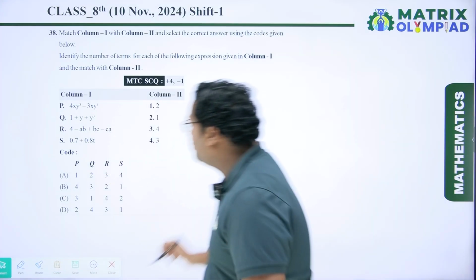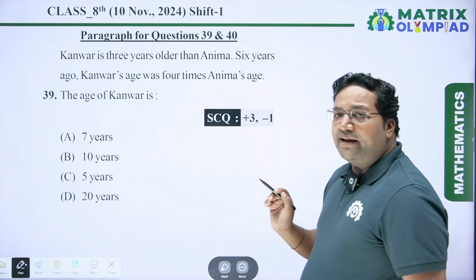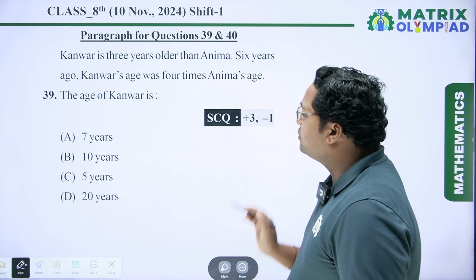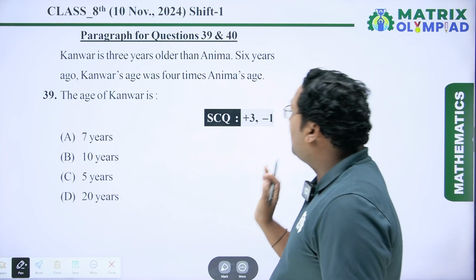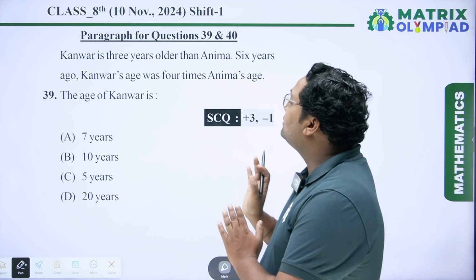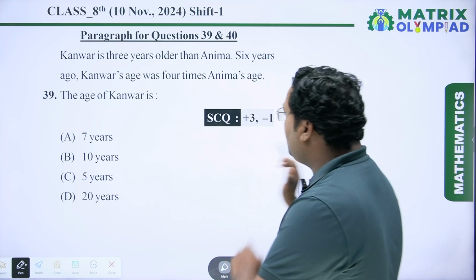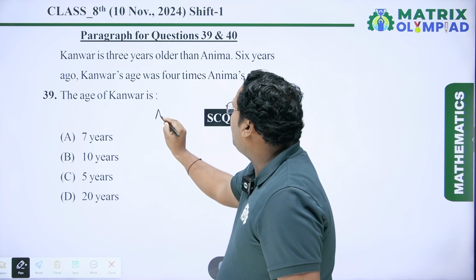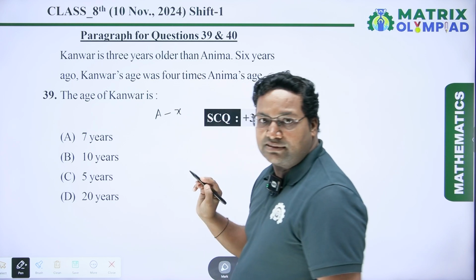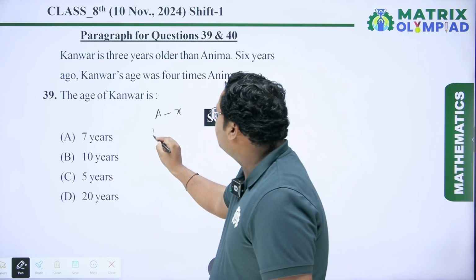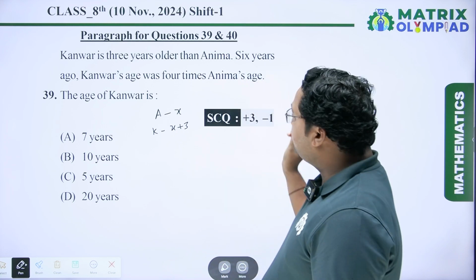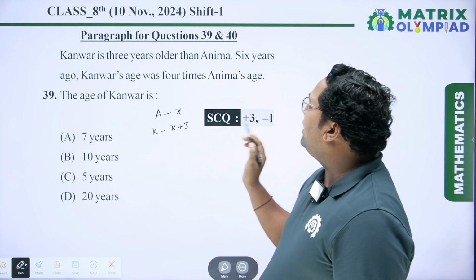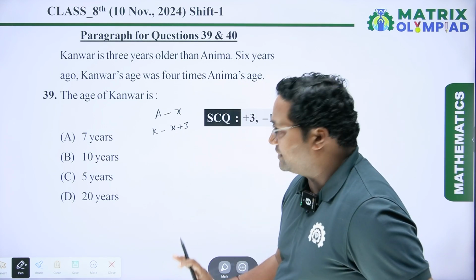Now coming to the next question. Question number 39 and 40 are paragraph based questions. It is given Cover is 3 years older than Anima. So let us assume Anima's age is X. So the Cover's age is X plus 3. 6 years ago, Cover's age was 4 times Anima's age.